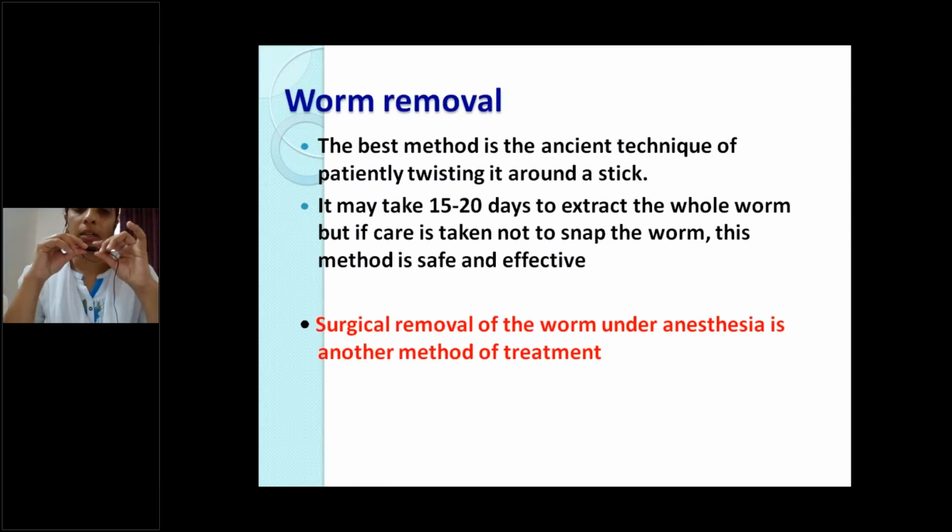Worm removal is the best and an ancient method for this dracunculiasis. This was already done by Prophet Moses in the Bible. This very ancient technique is patiently twisting the worm around a stick. It may take 15 to 20 days to extract the whole worm. Surgical removal of the worm under anesthesia is also another method of treatment.